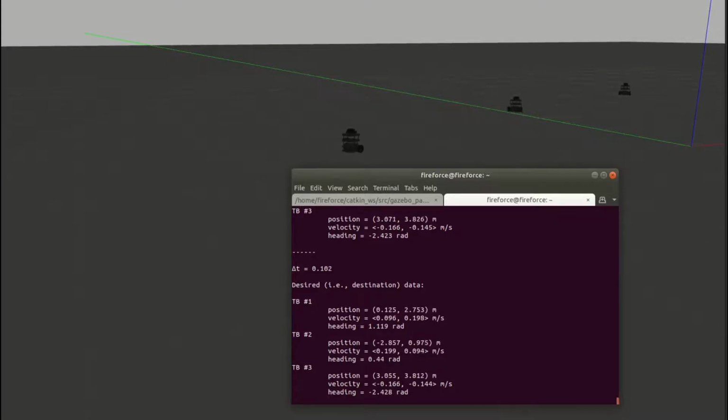If we take a closer look at the turtlebots converging to a common location, we see that, if this is a control system, we can describe it as an underdamped system.